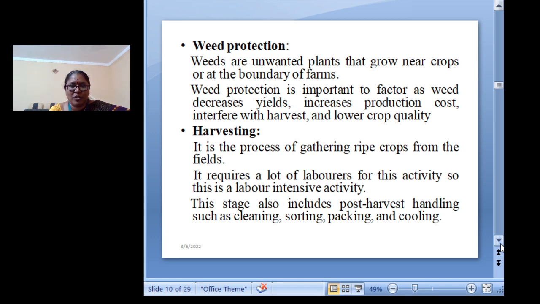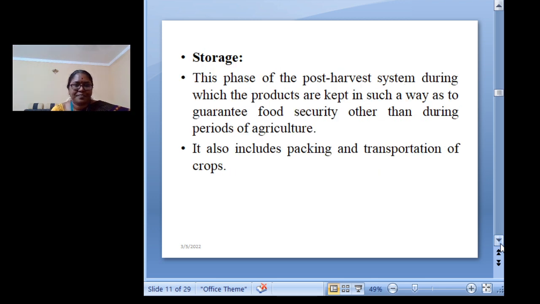So this is also a very important process, how the crops are stored, how they are cleaned, and how they are packed. The next after that is the process of storage. This phase of the post harvest system is during which the products are kept in such a way as to guarantee food security other than the period of agriculture. It also includes the packing and the transportation of the crops.